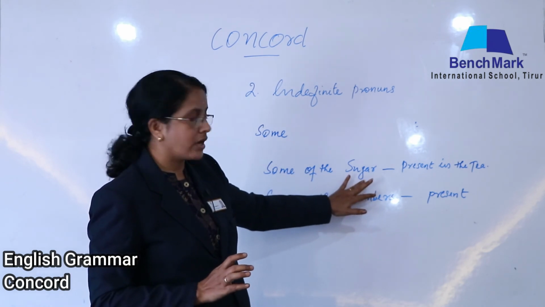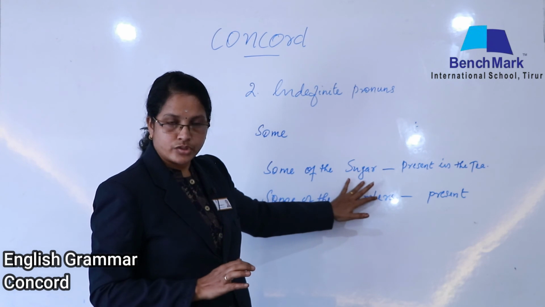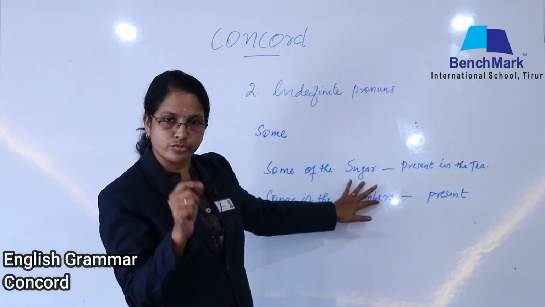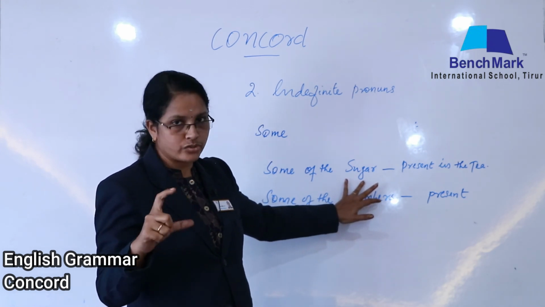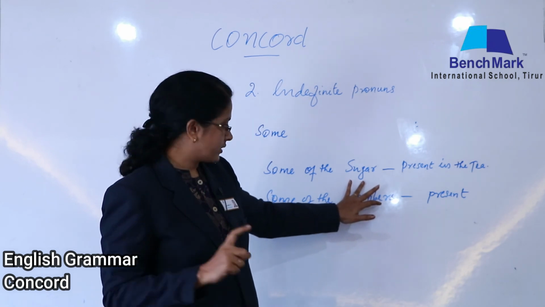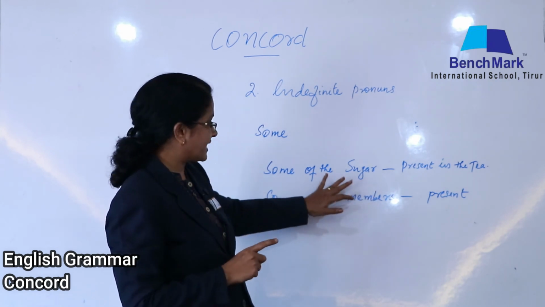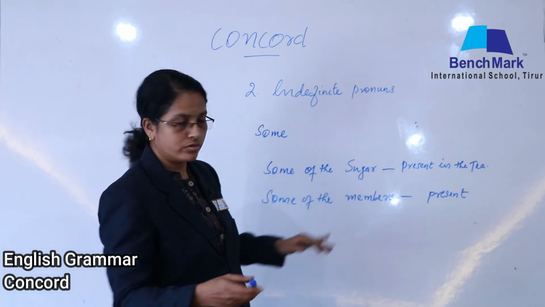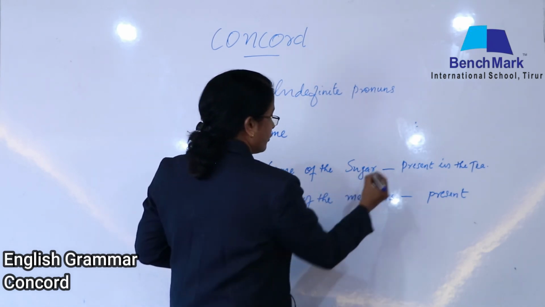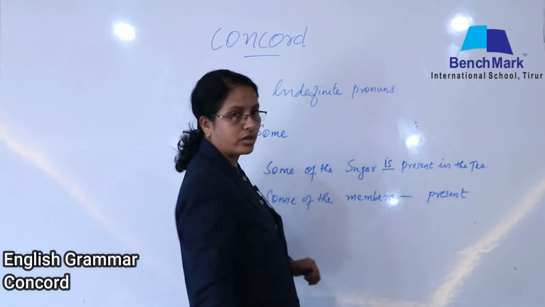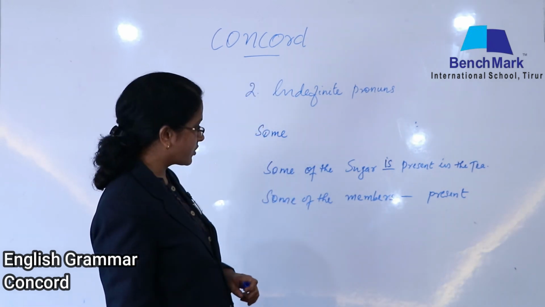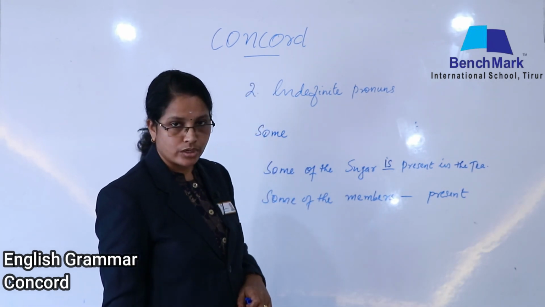Is it a countable noun or uncountable noun? Sugar, can you please count it? 1 sugar, 2 sugar? No. If it is a cup, okay, a cup of sugar. But sugar cannot be counted, is it? So it's an uncountable noun. So with the uncountable noun, we should use singular only.